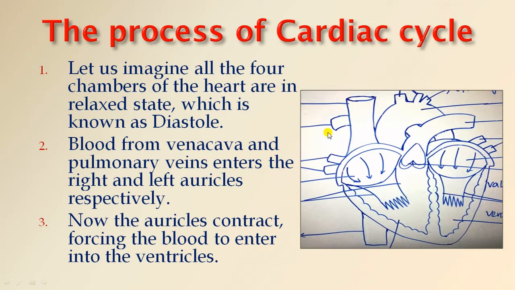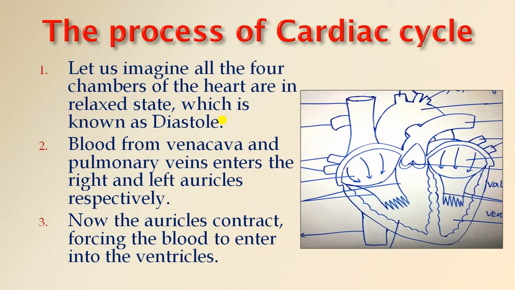Now let us know the process of a cardiac cycle. So you have seen each and everything, how the contraction and relaxation happens in the video. Now for the process of cardiac cycle, let us imagine all the four chambers of heart are in relaxed state. Actually it doesn't happen, because auricles have to contract and ventricles have to relax.